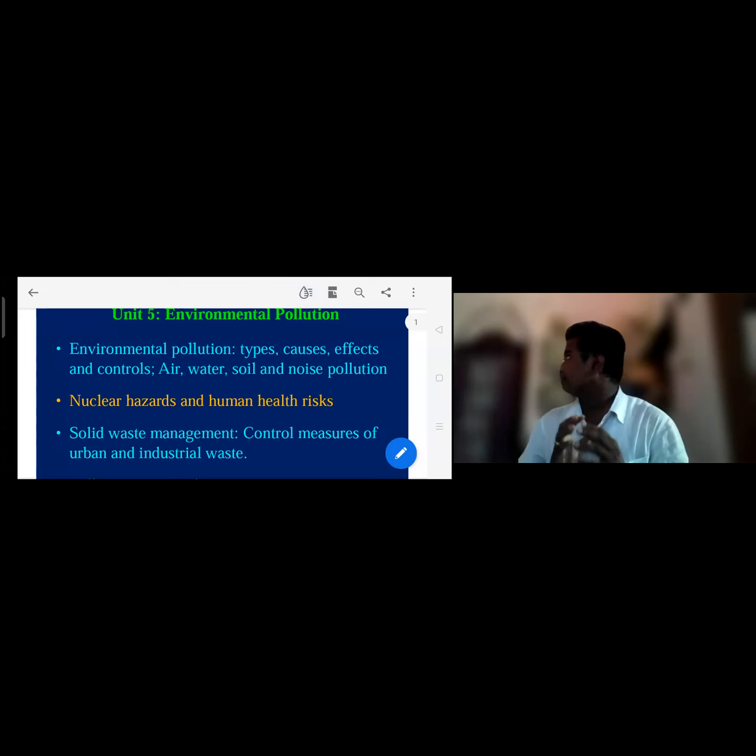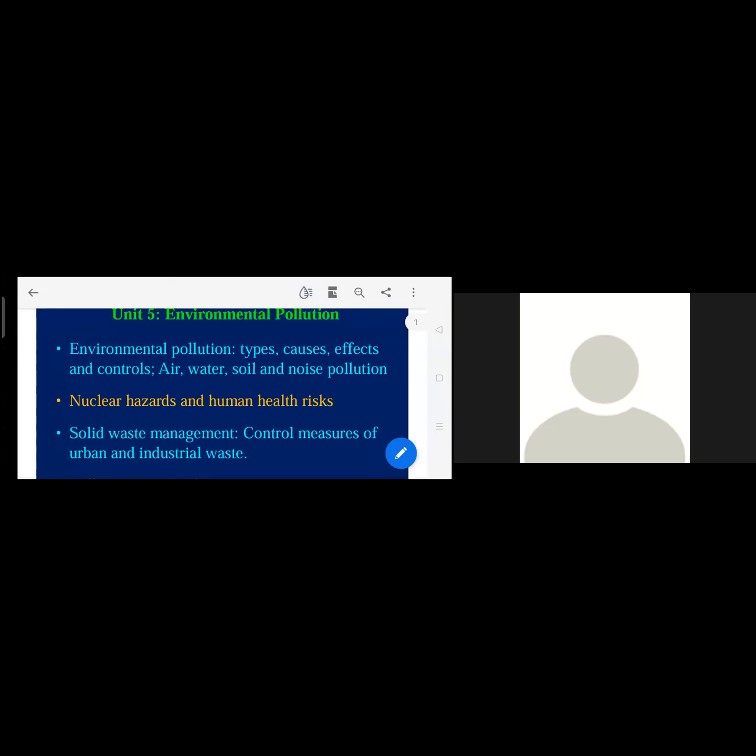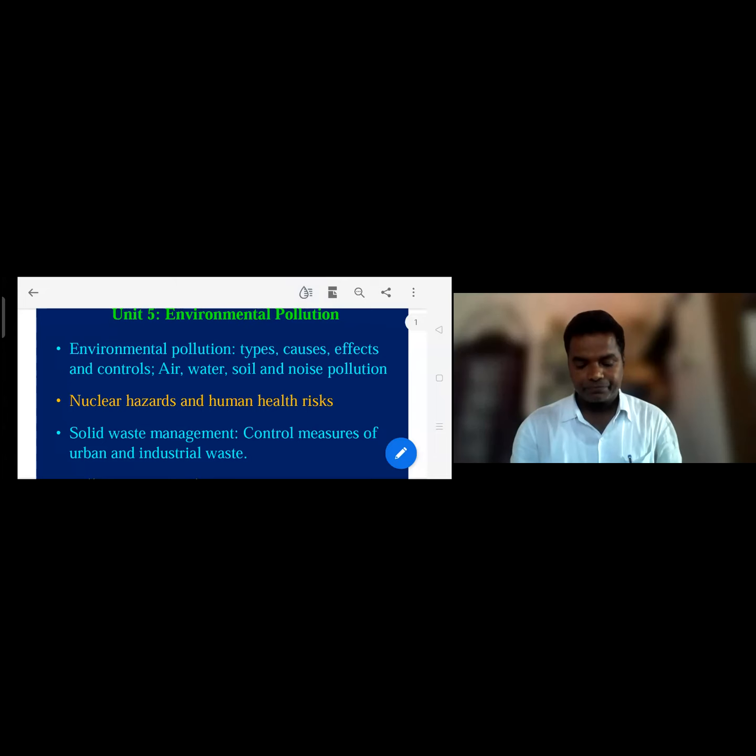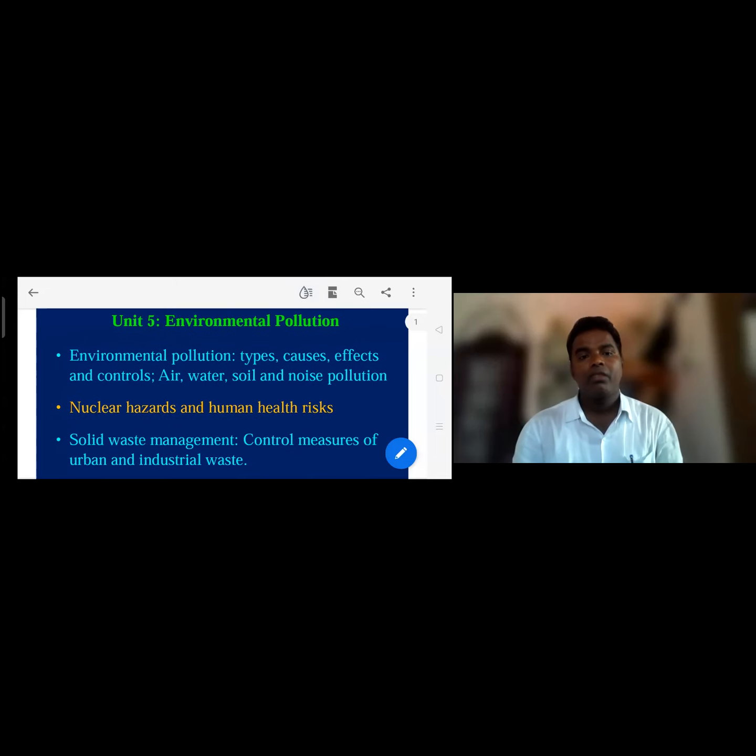The next topic is very important for the second unit. The first unit you will attempt completely: ecological pyramid, ecosystem, food web, food chain. From the first unit, one long question and one short question will come. From the second unit, environmental pollution will also come. Very important, the environmental pollution.